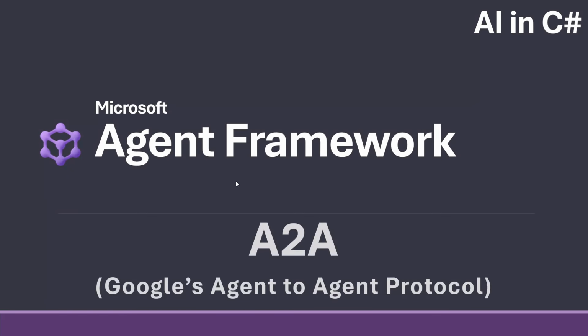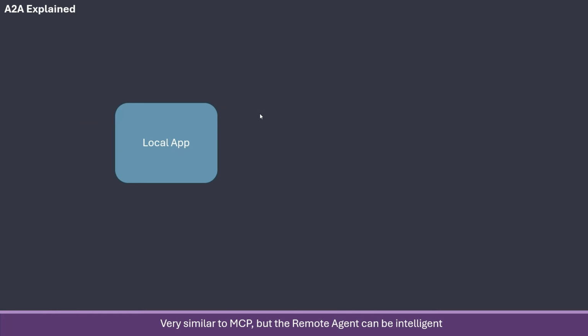Hi, and welcome to this AI and C# video on the Microsoft Agent Framework. Today we're going to look into the A2A protocol, which is something Google have made, where we have multiple agents talking to each other. Before we jump into the code, let's quickly talk a little about what this is.